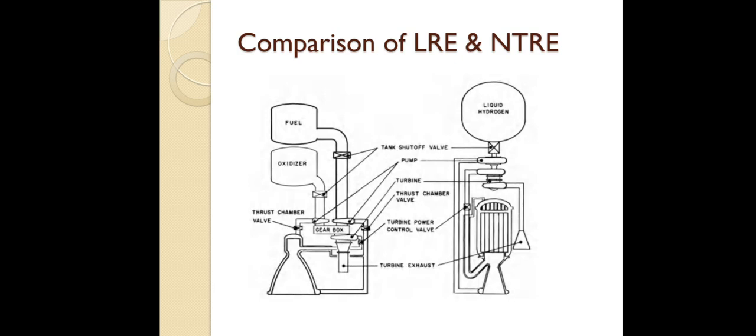On the performance side, the liquid rocket engine will give around 450 seconds of specific impulse. This one will give around 900 seconds, that is for fission. In a future slide we are going to discuss the types of nuclear rocket propulsion, in which we increase the specific impulse, and we can discuss all that there.